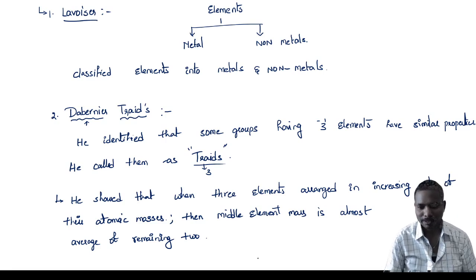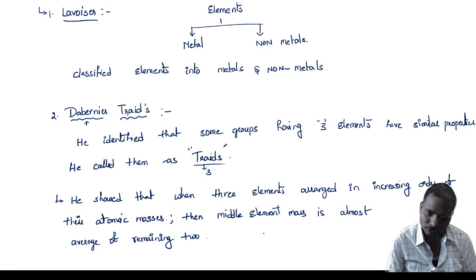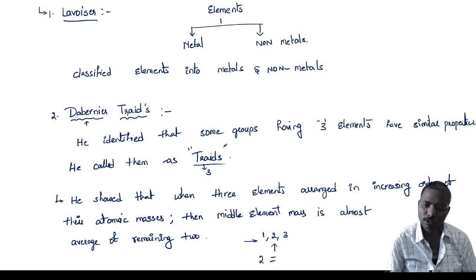That means if we have three elements, let us take 1, 2, 3, grouped in increasing order of their atomic masses, the middle element's atomic mass is almost equal to the average of the remaining two. Remaining two means 1 plus 3, sum divided by number: 1 plus 3 by 2 is 4 by 2, equal to 2.